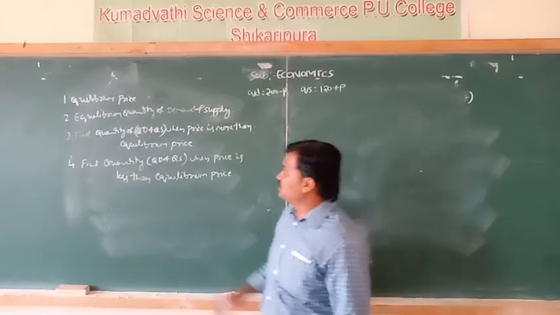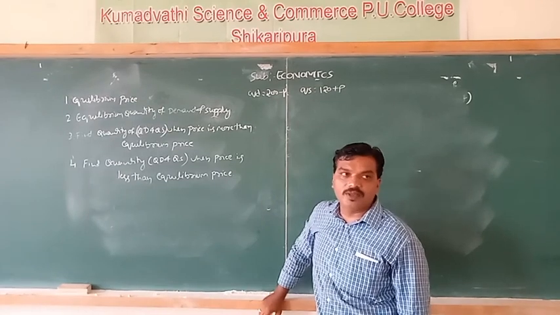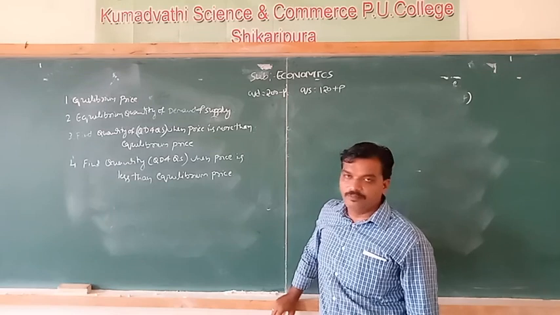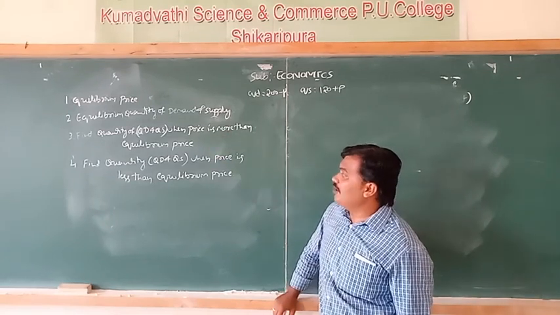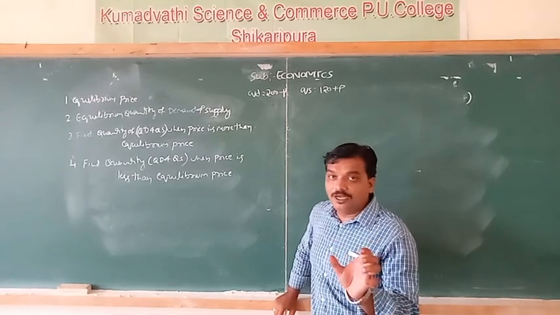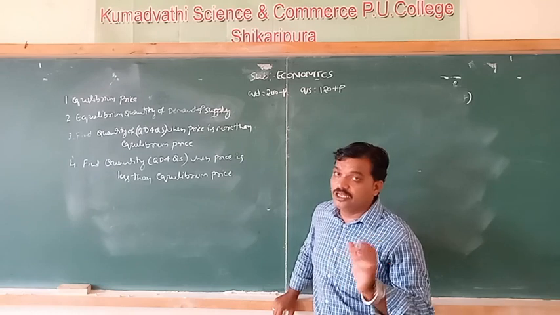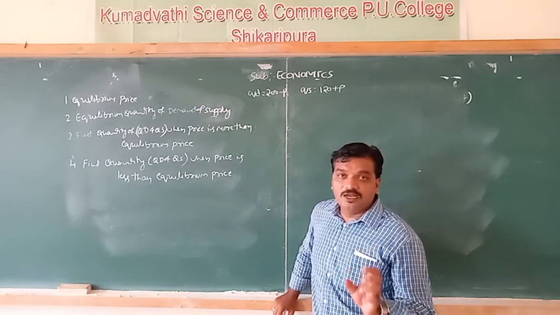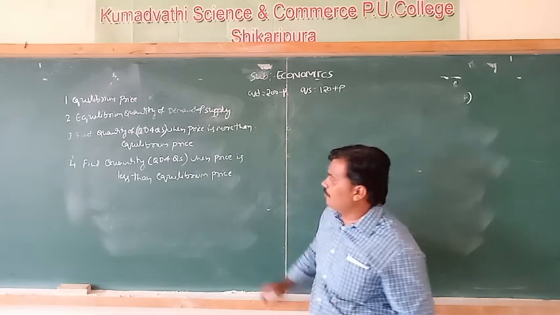The first question, we have to calculate the equilibrium price. On the basis of these two equations, we have to calculate equilibrium price. And second, on the basis of this equation, we have to find the equilibrium quantity of demand and supply. You have to observe that at equilibrium price, the market demand is equal to market supply. That means both should be the same value.